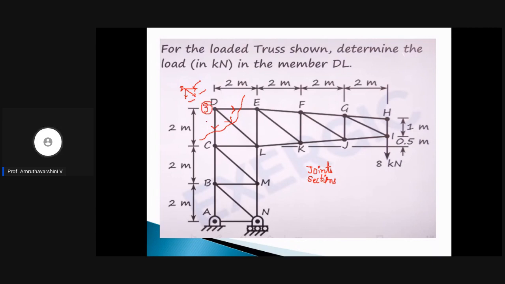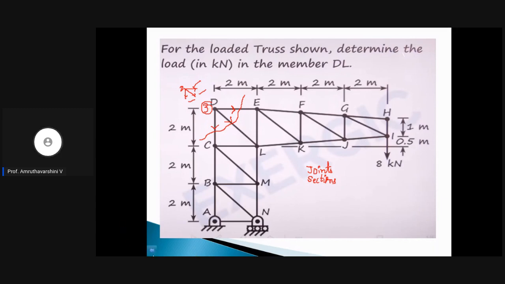We have already discussed how many maximum unknowns can be solved in a truss. In a 2D truss, you can solve a maximum of two unknowns. Since you have three unknowns, you cannot solve this, right? Can you solve this joint having three unknowns? No. For this joint to be solved, you need to make sure that at least one of the three unknowns is known before applying the method of joints to joint D. Now, how to do that?